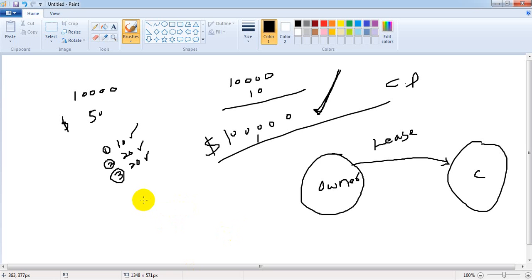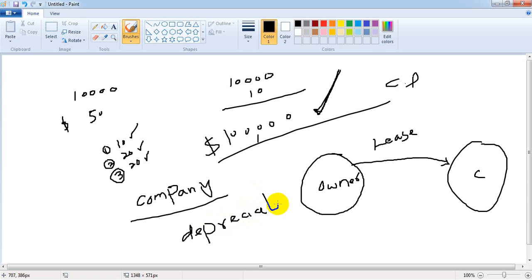If it is the building of the company, if it is a building which is related to the company, then the company will also charge depreciation on that building. So he will check whether they recorded the depreciation of that land and building or not.